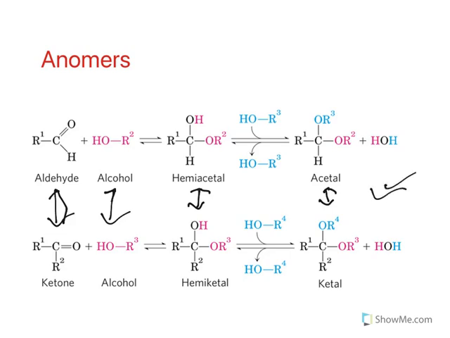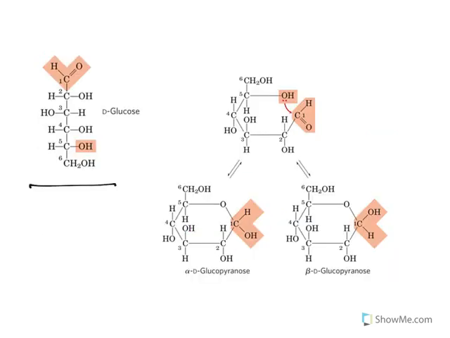Now, what does it have to do with carbohydrates? Carbohydrates are polyhydroxy aldehydes or ketones. That means you have hydroxy groups and you have an aldehyde or ketone group. So intramolecular hemiacetal formation may occur. Intra means within the molecule, inter means between two molecules. Look at this. This is glucose. As I said, you have an aldehyde group and an alcohol group, so there could be a bond formation between these two.